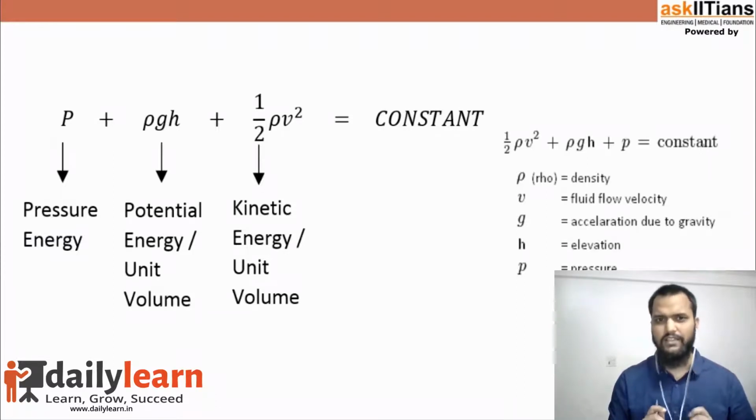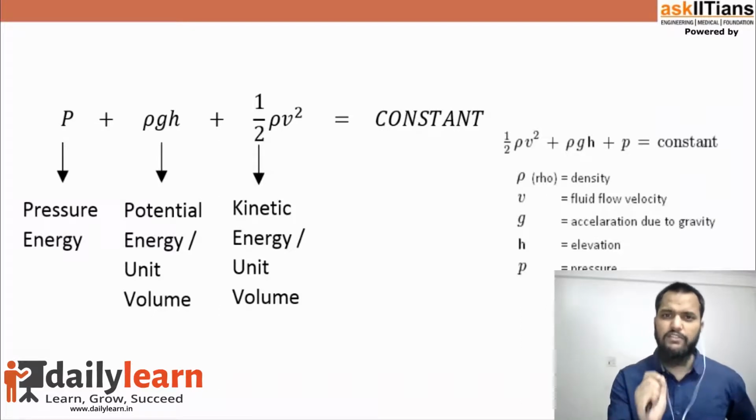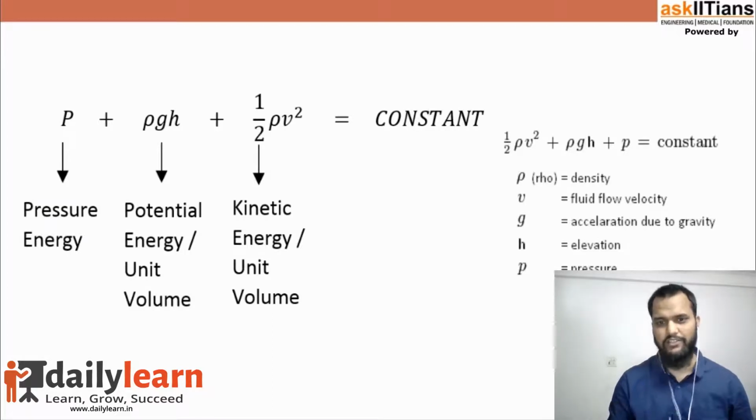Let me repeat it: the sum of pressure energy density, potential energy density, and kinetic energy density for a fluid at a particular point remains constant. This principle is based on a very fundamental principle of physics, conservation of energy.